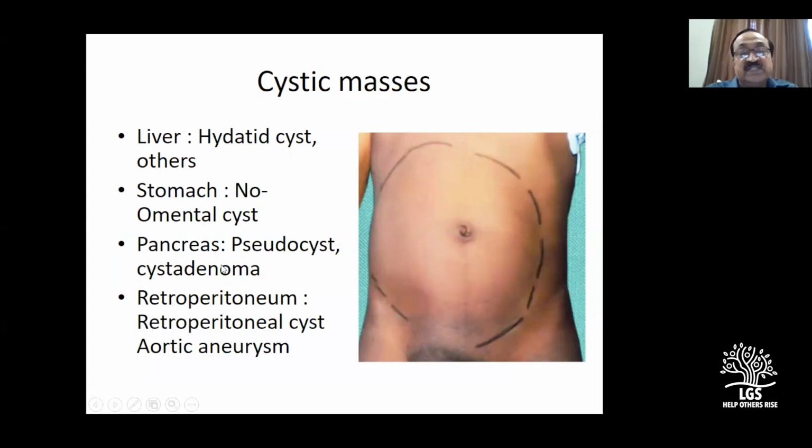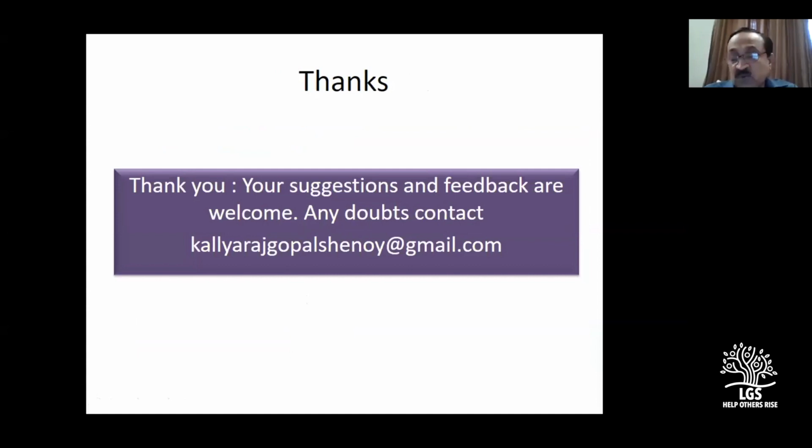Pancreas is pseudocyst and cystadenoma. Retroperitoneum is retroperitoneal cyst; they are lymphatic cysts. Aortic aneurysm is not a cyst basically; it's a pulsatile swelling. Look at this one, a case of a retroperitoneal lymphatic cyst occupying almost all the quadrants. Whenever you have a large swelling, as I told you last time, think of a retroperitoneal sarcoma, and if it feels more cystic, think of a retroperitoneal cyst. One or two questions, or any questions, I am free to answer, please.